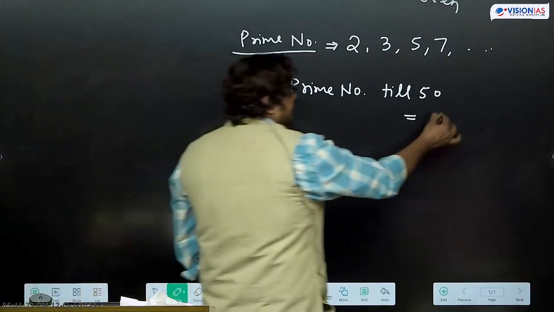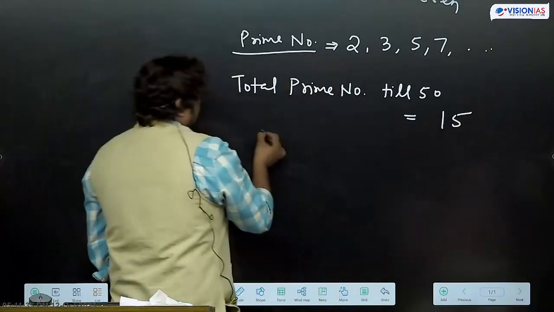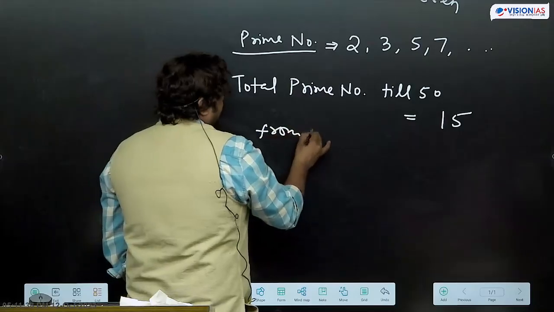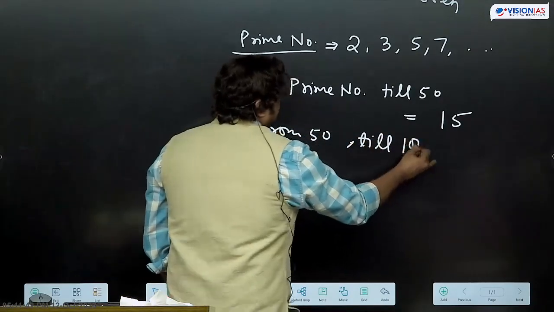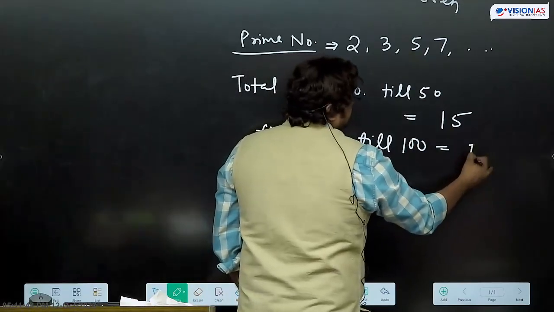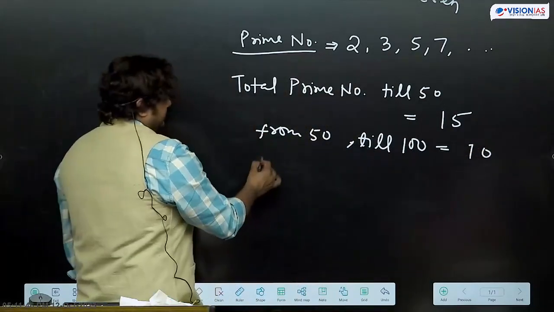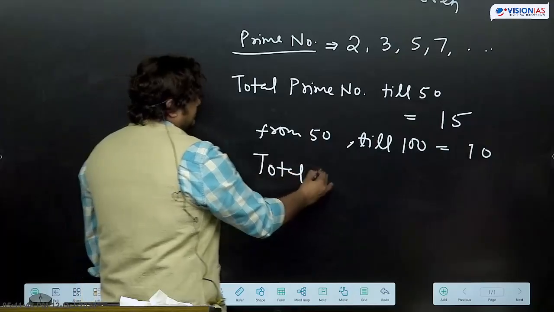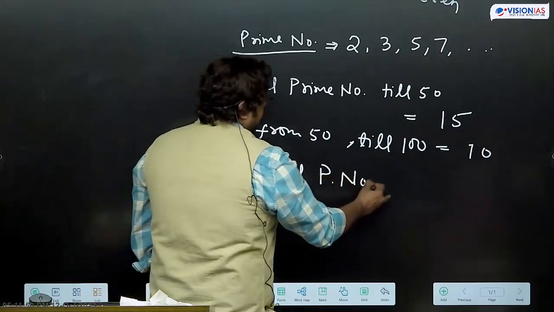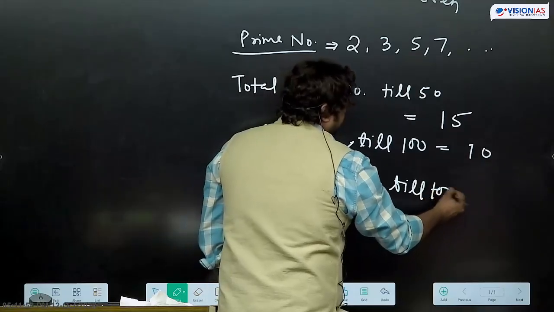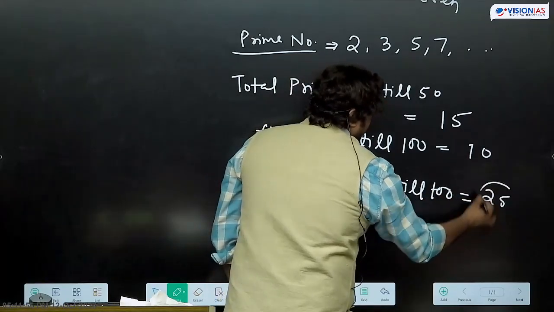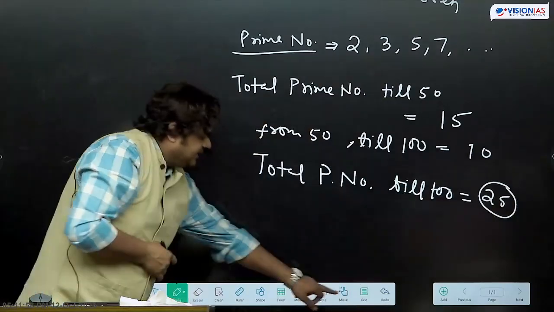It is 15, and from 50 till 100, the number of prime numbers is 10. So total prime numbers till 100, we have 25.